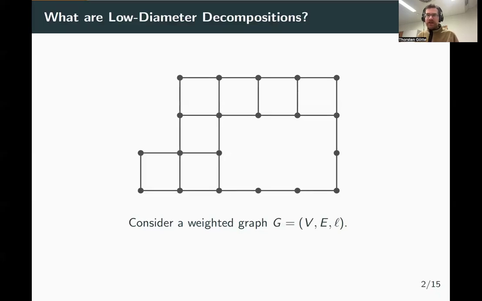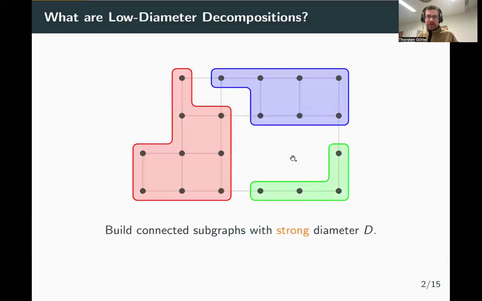Now, given such unweighted graphs and a parameter d, in a low diameter decomposition, we are looking for a set of connected subgraphs of G such that all of these subgraphs have a diameter of at most d. Let me give you an example. You see these subgraphs here marked in red, blue, and green. All are connected and have a diameter of at most 4, in the sense that from every node in the red subgraph, you can reach every other node in the red subgraph in at most 4 hops.